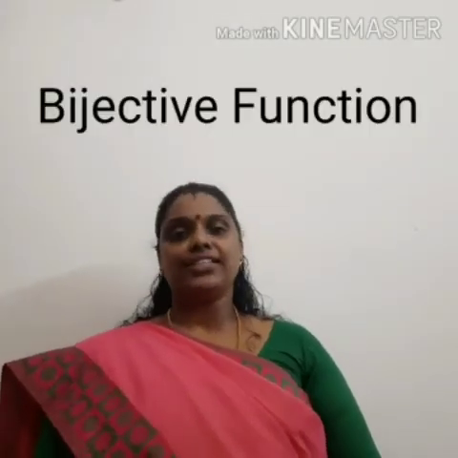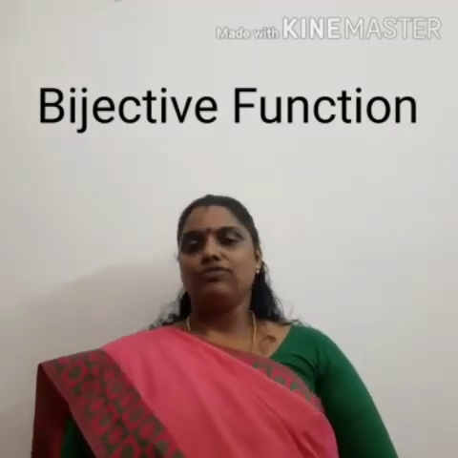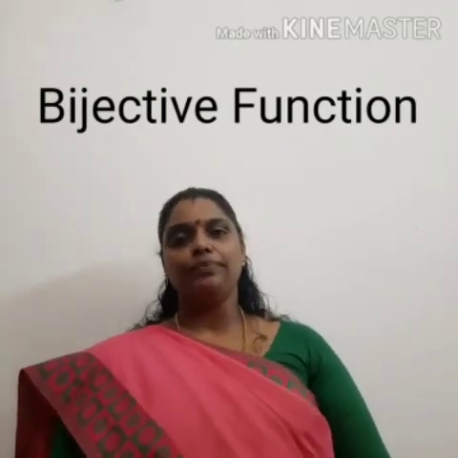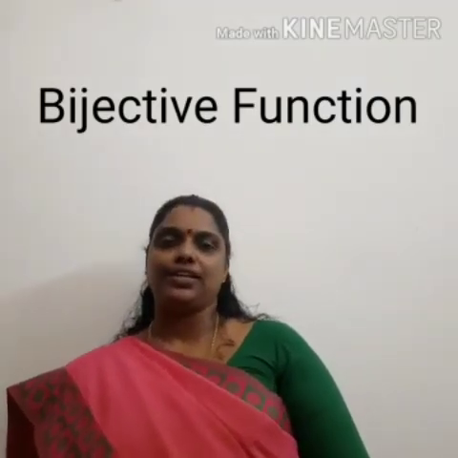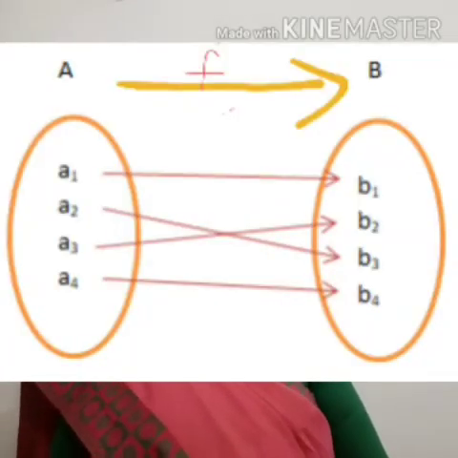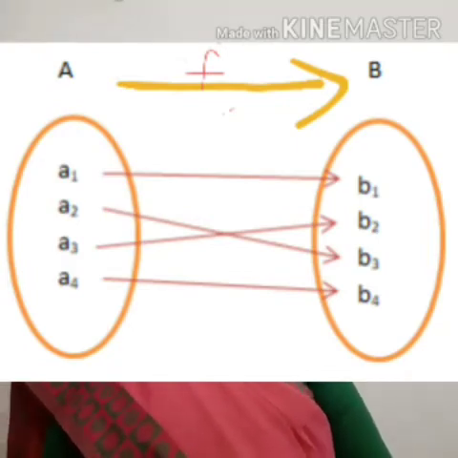Now let's see bijective function, bijection. What do you mean by a bijective function? If a function f from A to B is both one-one and onto, then it is called a bijection. If a function is both one-one and onto, then we call it a bijection, or simply we say one-one and onto function. Okay. Let's consider the example f from A to B. Here we can see the elements of A. They are A1, A2, A3 and A4. Elements of B are B1, B2, B3 and B4.